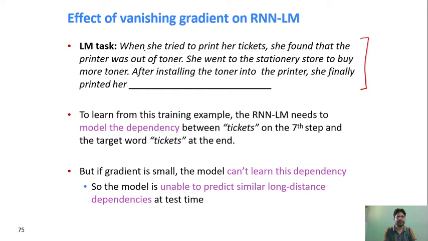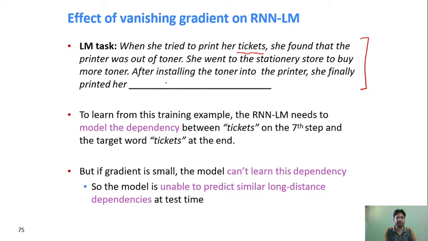What it is saying: when she tried to print her tickets, she found that the printer was out of toner. She went to a stationery store to buy more toner. After installing the toner into the printer, she finally printed her. Now what will be the correct value? The correct answer will be, printed her ticket, right? But ticket appeared somewhere far back. After a long gap, at least two sentences, we got the correct answer.